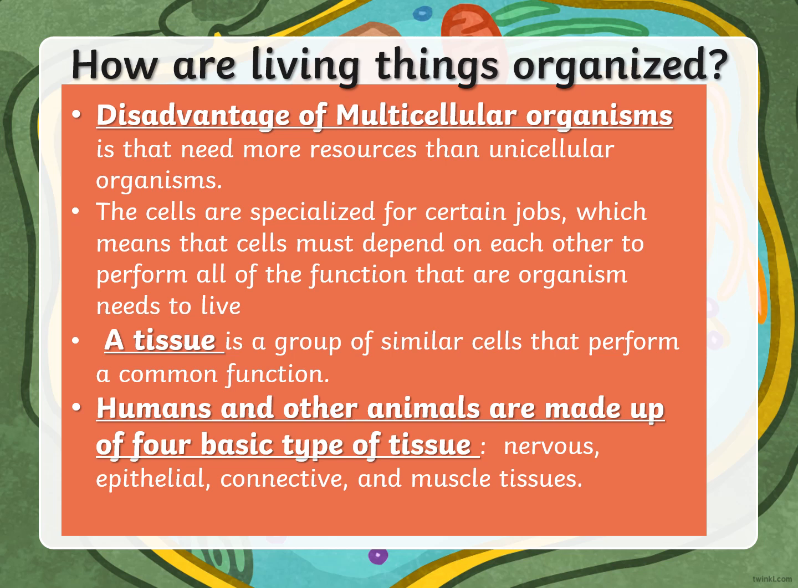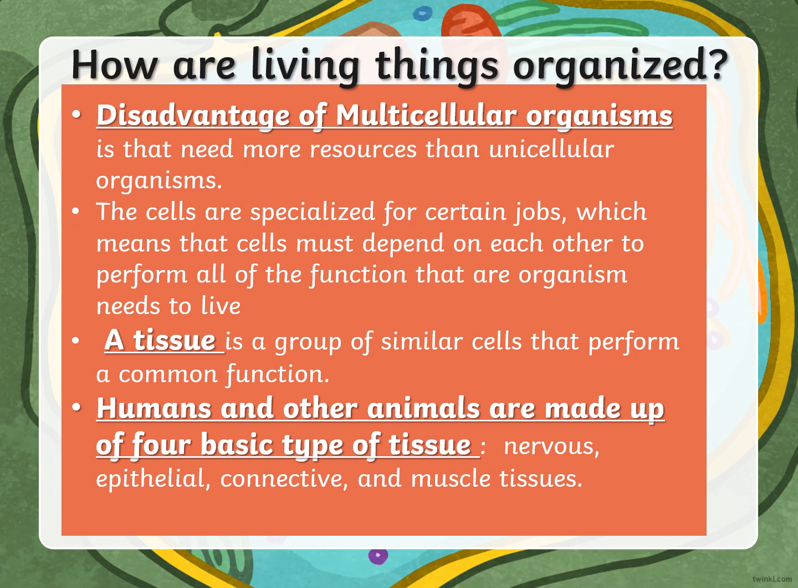So let's talk about the disadvantage of multicellular organisms. They need more resources than unicellular organisms. The cells are specialized for a certain job, which means the cells must depend on each other to perform the functions that the organism needs to live. So multicellular organisms consist of tissues. What is a tissue? A tissue is a group of similar cells that perform a common function.